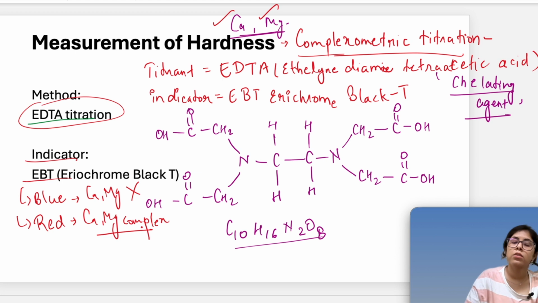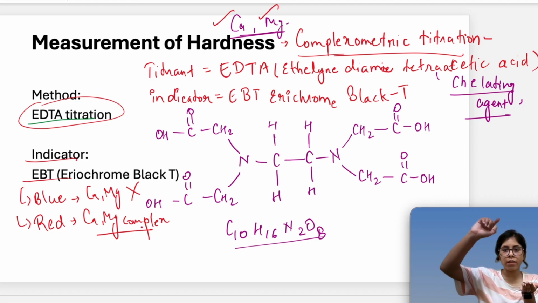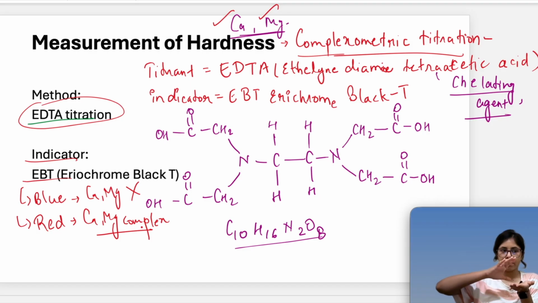All right. So if the water has hardness, that means it has calcium and magnesium ions, so EBT will create a red color complex. Now we have a sample in our conical flask which is of red color. EDTA solution is filled into the burette. Now we will start titrating, mixing EDTA drop by drop.